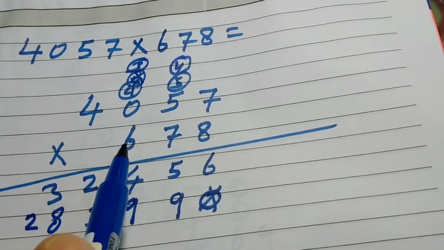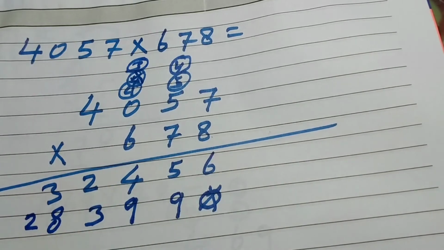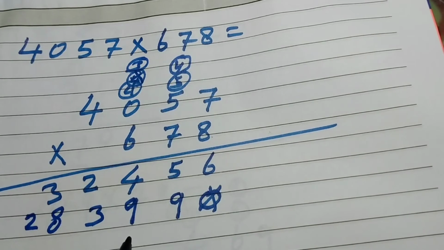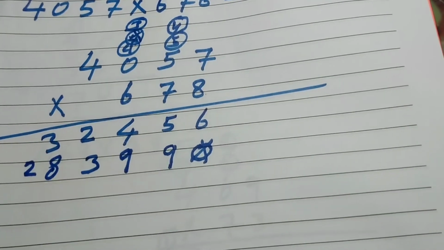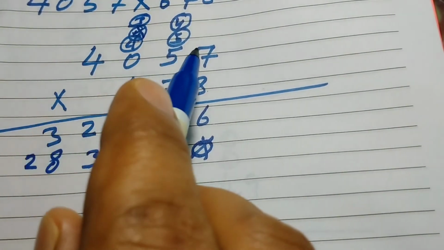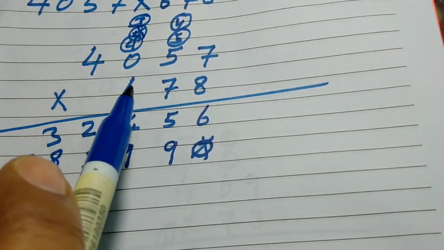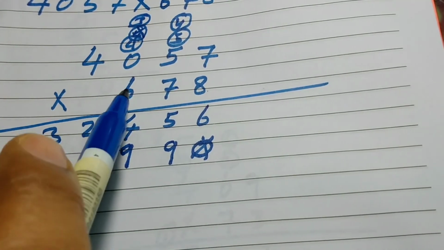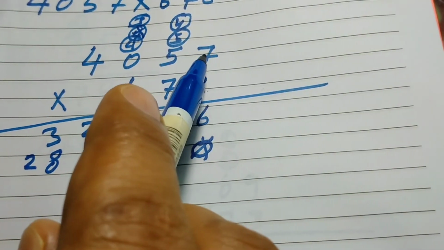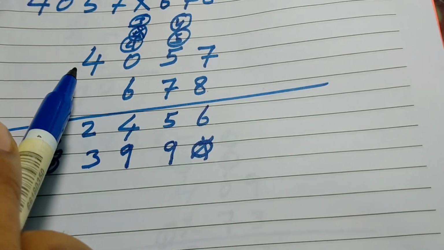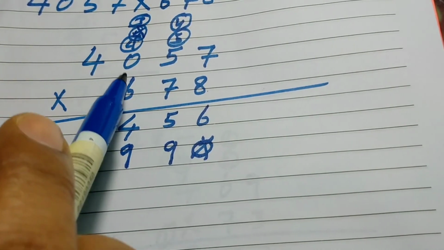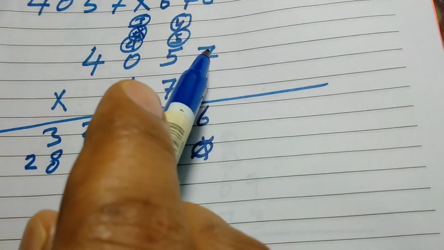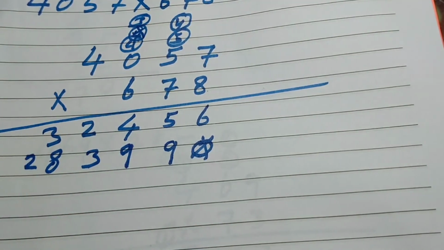Now we are going to multiply with the hundreds digit. So if we multiply with the hundreds digit, we will start from the 100 place. So 6 multiply 7. Also understand, the hundreds digit will multiply with all digits of the above number. We will not multiply 100 with 100 only. No, it multiplies with all digits. So 6 multiply 7, 42.